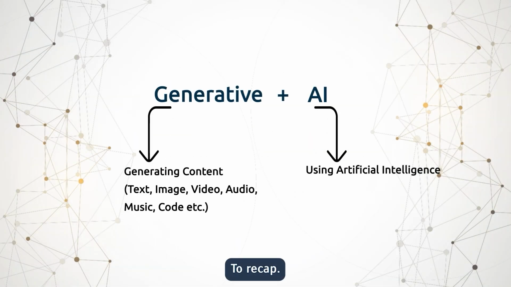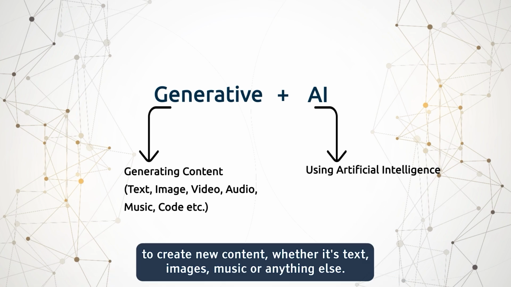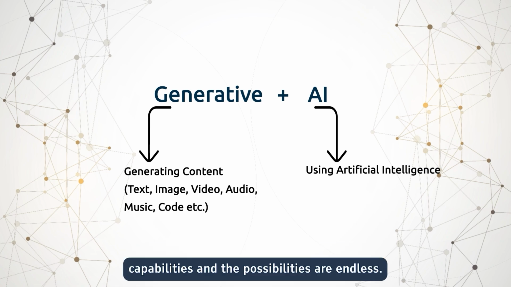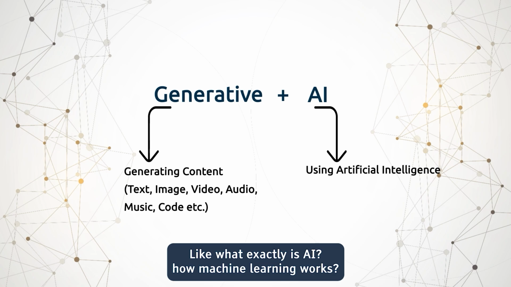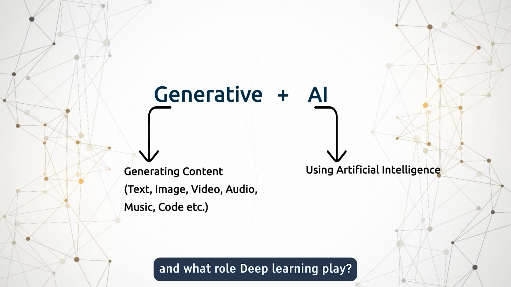To recap, generative AI is all about using artificial intelligence to create new content, whether it's text, images, music, or anything else. It's a powerful extension of AI capabilities, and the possibilities are endless. But before we dive deeper, it's important to understand the fundamentals, like what exactly is AI, how machine learning works, and what role deep learning plays.